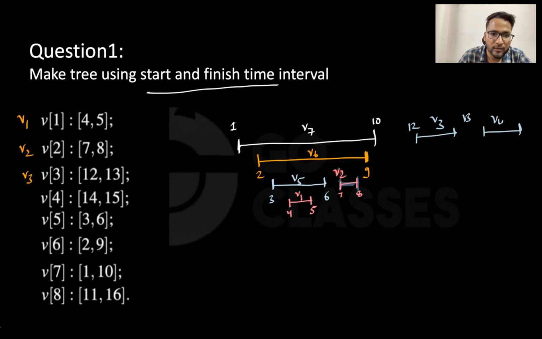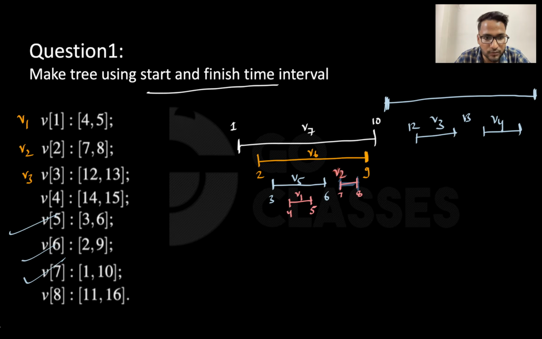This is V4. V5, I think we are done with V5. Yeah, we are done with V5. We are done with V6, I think, right? We are done with V7. What about V8, which is starting at 11 and completes at 16? So it will start at 11 and complete at 16, which is after it. So this is V8.